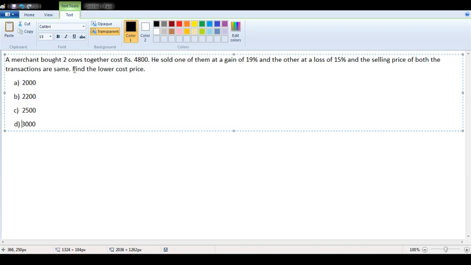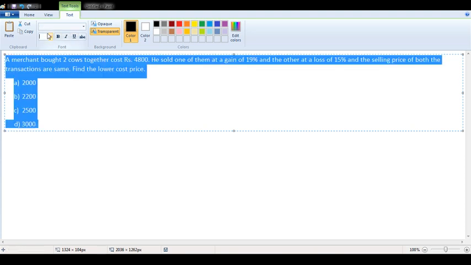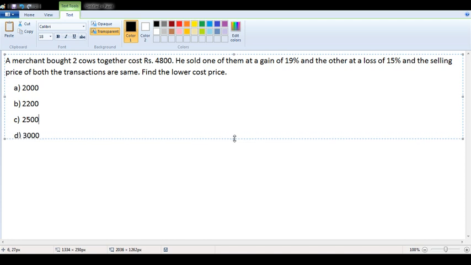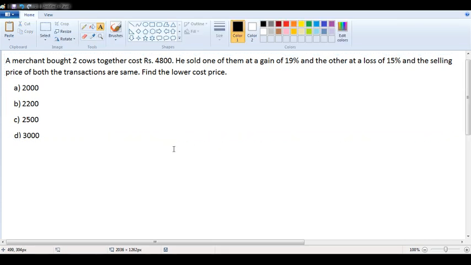suppose a merchant buys, I'll just increase the font if it is not visible properly. A merchant bought two cows together for 4,800. Again read the statement, sir. A merchant bought two cows together costing 4,800. That means the cost price of two products together is 4,800. Right? Together they cost you 4,800.